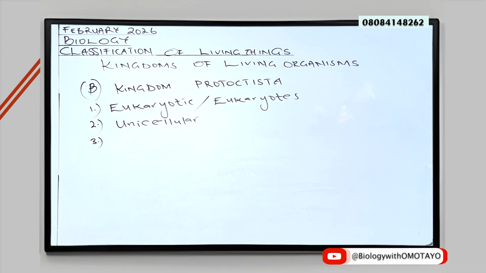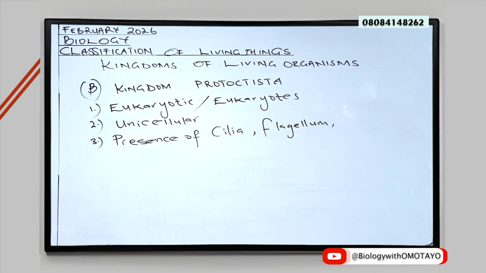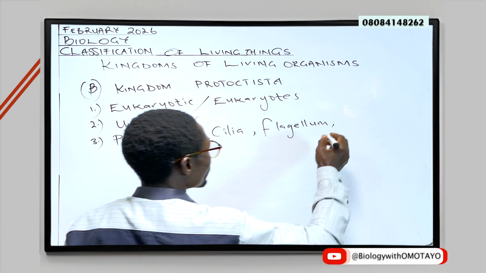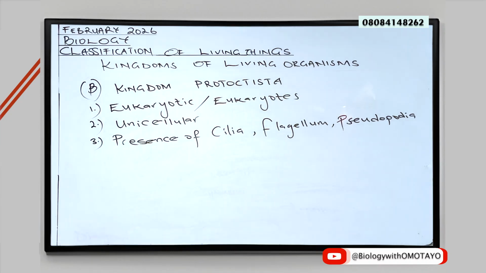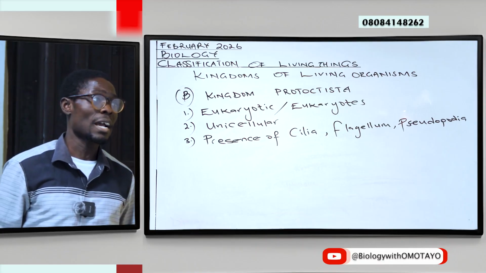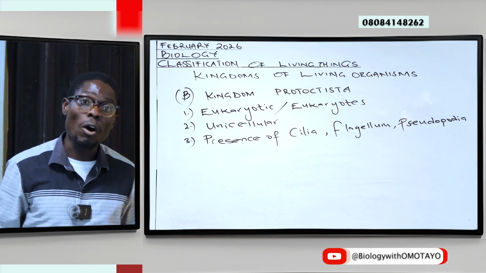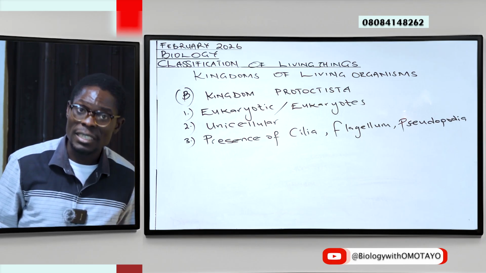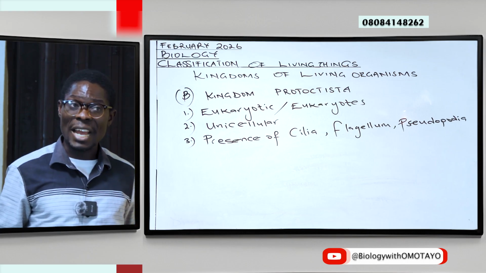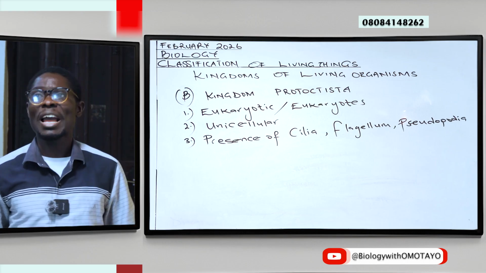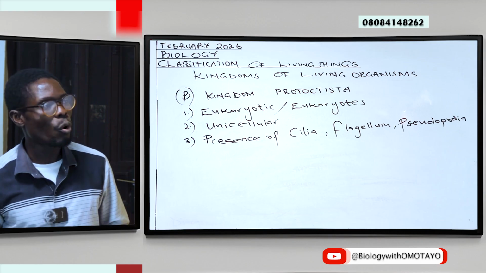These organisms as well, the majority have organelles for mobility. So they have organelles like cilia, flagellum, and in fact, some produce what is called a false foot, pseudopodia, and so on. So members of Kingdom Protoctista have organelles that aid their ability to move, such as the cilia, the flagellum, and the pseudopodia.